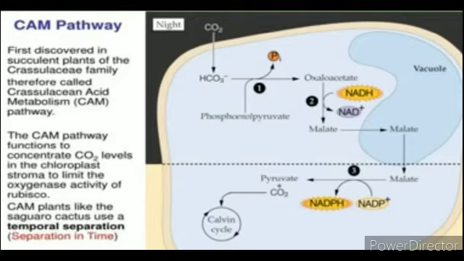Now we will discuss the CAM pathway. First discovered in succulent plants of the Crassulaceae family. Therefore, it is called crassulacean acid metabolism, or the CAM pathway. The CAM pathway functions to concentrate carbon dioxide levels in the chloroplast stroma to limit the oxygenase activity of Rubisco. CAM plants like the cactus use a temporal separation in time.